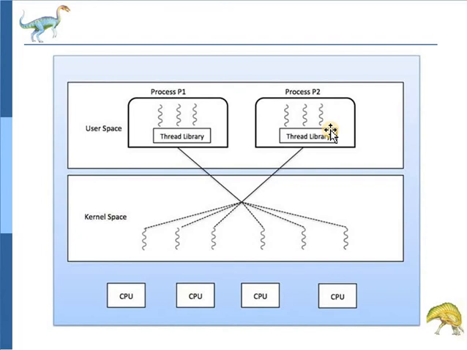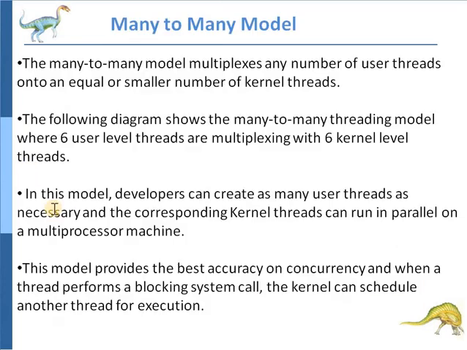This is the many-to-many mapping. In this model, developers can create as many user threads as necessary and the corresponding kernel threads can run in parallel on a multiprocessor machine.